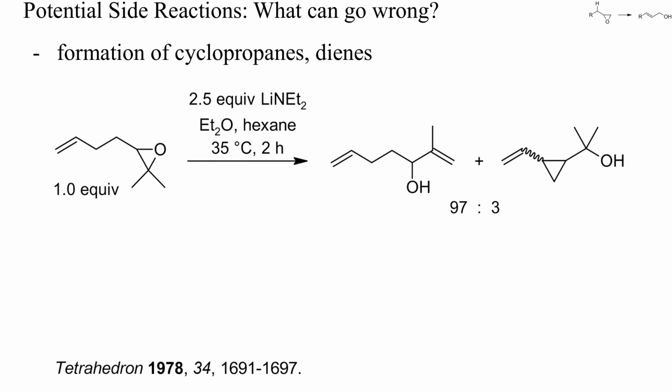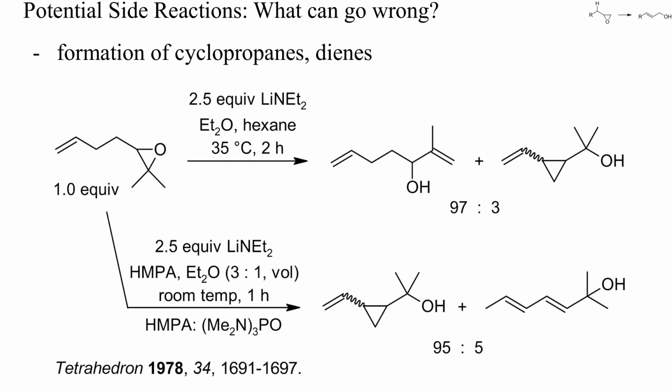I already showed you the product mixture resulting from adding a strong base to cycloheptene oxide. Also, non-bicyclic epoxides can yield cyclopropanes as byproducts, as in this example. However, the main product was a secondary allylic alcohol formed by cleavage of the tertiary C-O bond. In this instance, the choice of solvent had a strong impact on the selectivity. With the polar solvent HMPA, mainly a cyclopropane and a small amount of a tertiary allylic alcohol resulted.